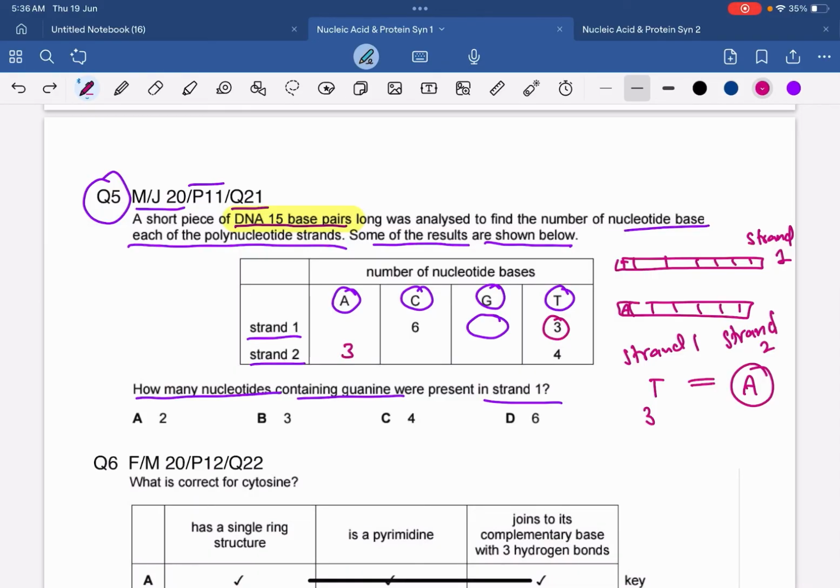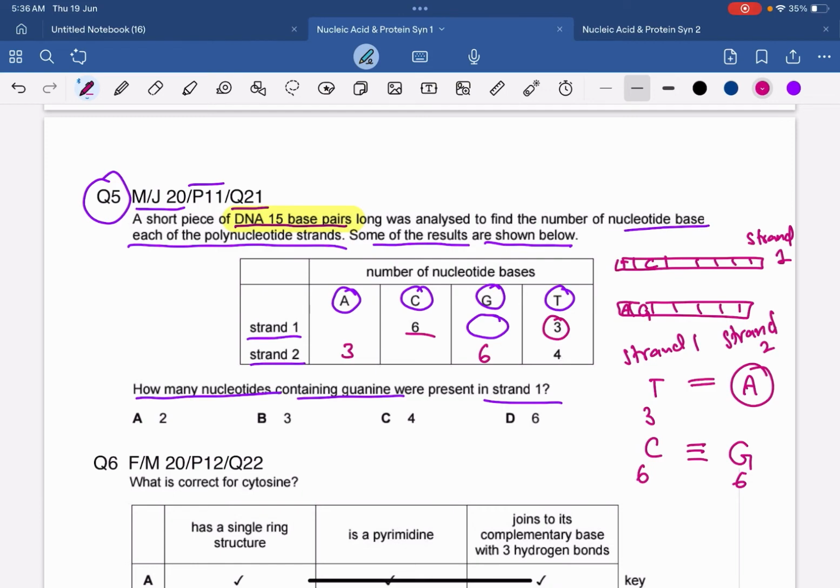Now let's move on to the cytosine, right? Cytosine pairs up with the guanine. If there is cytosine in strand 1, which is 6, then the cytosine bases pair up with the guanine bases in strand 2. So if there are 6 cytosine bases in strand 1, there will be 6 guanine bases in strand 2, right?